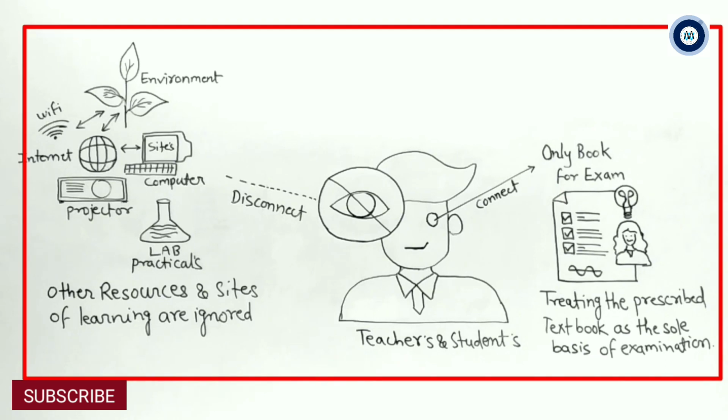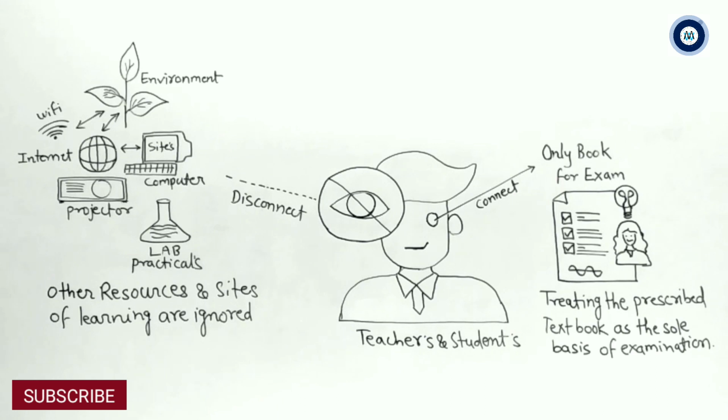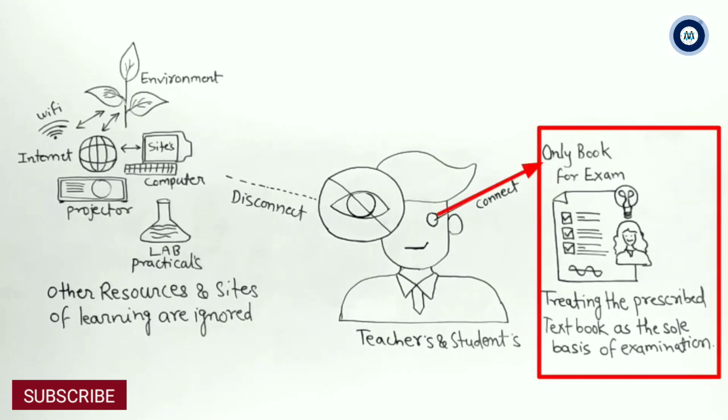Now look at this diagram. In this diagram you can see I have drawn a person in the middle. You can assume this person to be a teacher or any student also. Okay, now you can see his focus is only on books and exams, or you can think of it as a kind of exam papers, right?